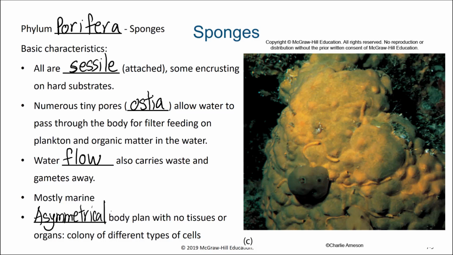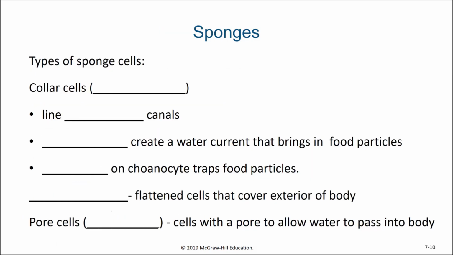Meaning that there's no defined symmetry to their body shape. When we look at the types of cells that make up sponges, there are a few different types, although they are not organized into tissues. So the first cell type we'll talk about are the collar cells, also called choanocytes. These choanocytes have flagella and a collar of cilia on one end of the cell. These choanocytes line the interior canals of the sponge.